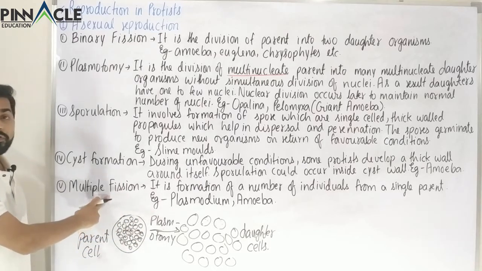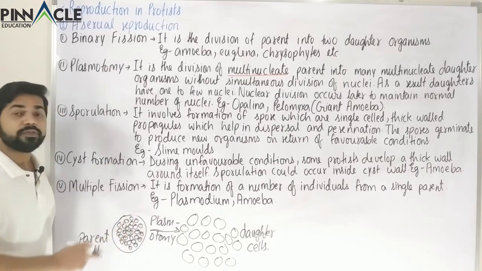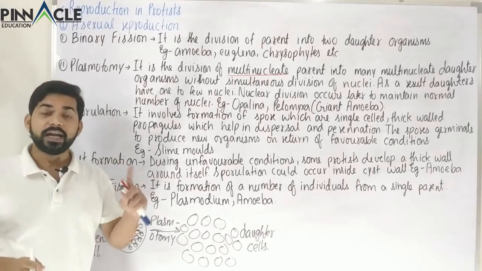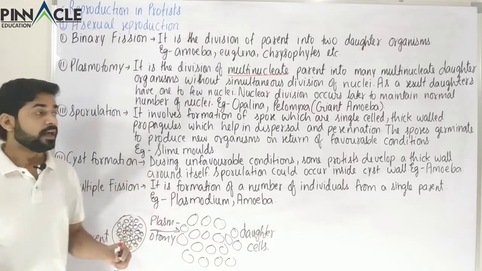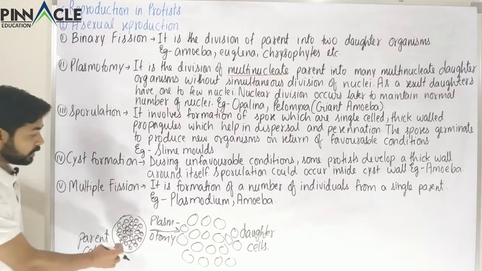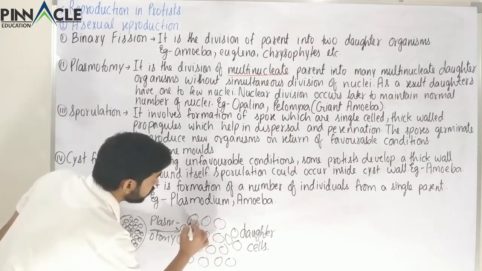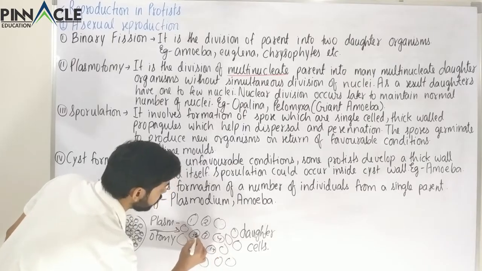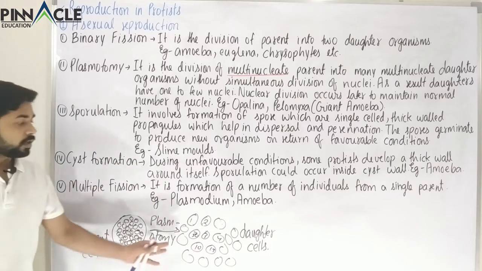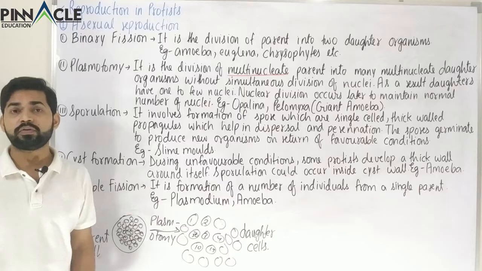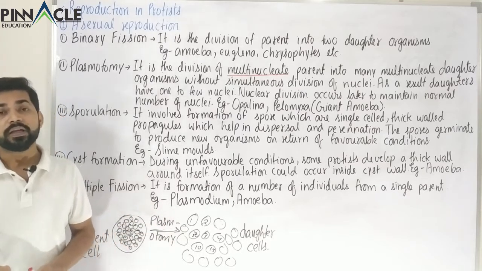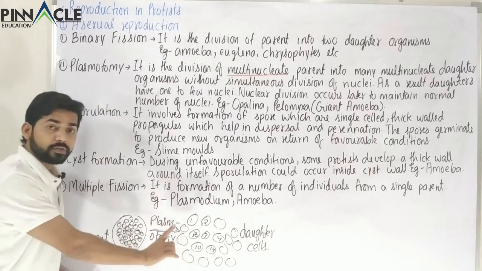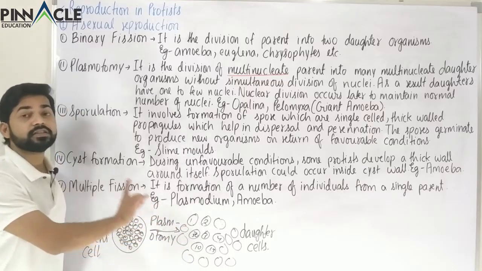But in the case of multiple fission, the number of nuclei in the parent cell and in the daughter cell will be equal. In plasmotomy, the daughter cells could have 1, 2, 3, 4, 10, 15, 30, any number of nuclei, starting from 1 to few. So here the number of nuclei in the daughter cells is not fixed.